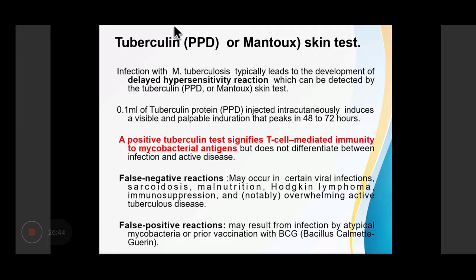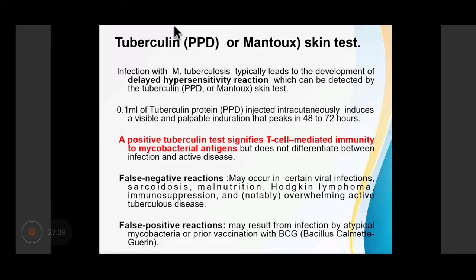A Mantoux or tuberculin test can be done. It leads to development of delayed hypersensitivity reaction, which is known as a Mantoux skin test. 0.1 ml of tuberculin protein is injected intracutaneously, and the area is marked, and there will be a visible palpable induration that peaks in 48 to 72 hours.